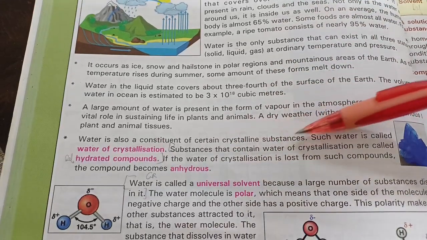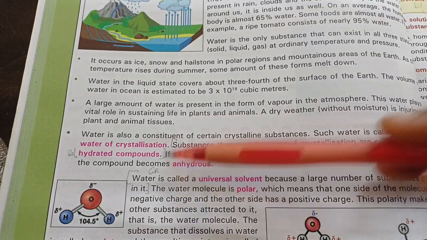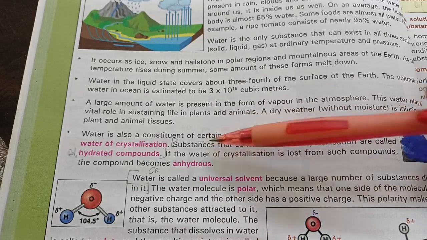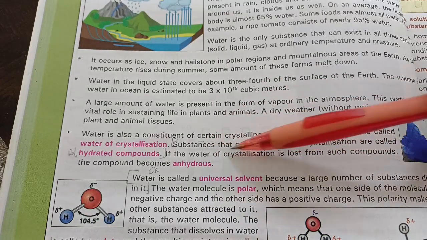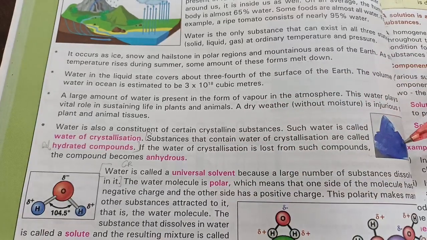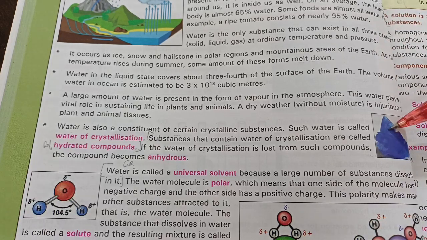Substances that contain water of crystallization are called hydrated compounds, like blue vitriol, CuSO4.5H2O. We'll study this in detail after a few pages. And if the water of crystallization is lost from such compounds, they are called anhydrous. For example, if we heat this copper sulfate, then the water of crystallization will evaporate and the blue crystal will become white amorphous, that is white powder.